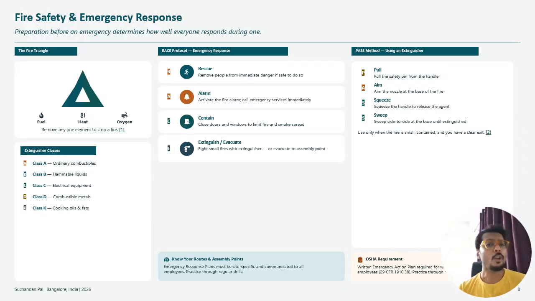Okay, now we talk about fire safety and the emergency plan. We all know what fire is, but let's talk about the fire triangle. The triangle has three sides: fuel, heat and oxygen. If you cut any one of the three sides, there will be no fire.